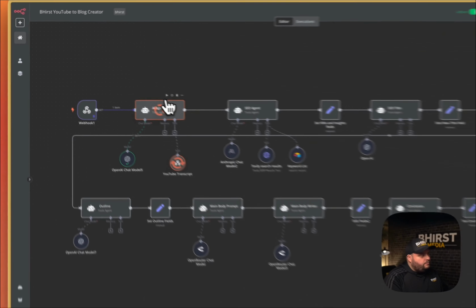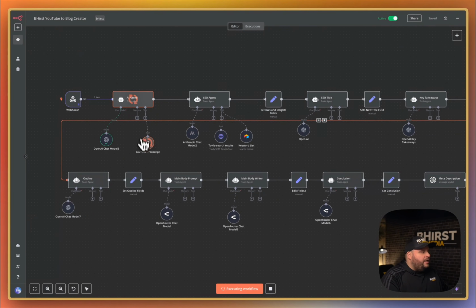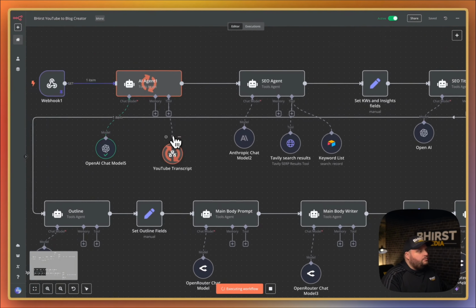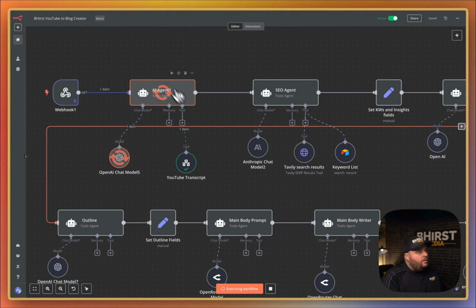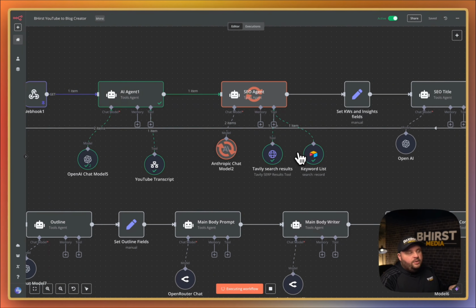This first agent is going to go ahead and grab that YouTube transcript. They're going to download it directly from the video, get it set up, and then it's going to create a prompt from here. After that, we're going to send it to a whole completely different AI agent, which is our SEO agent. And this one's job is solely to do the SEO research for it.